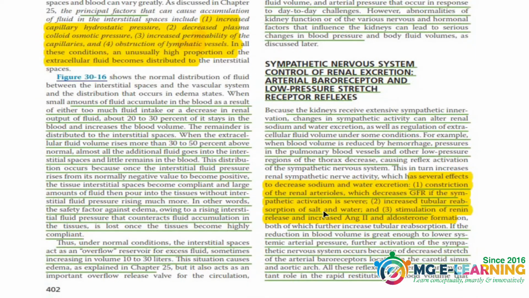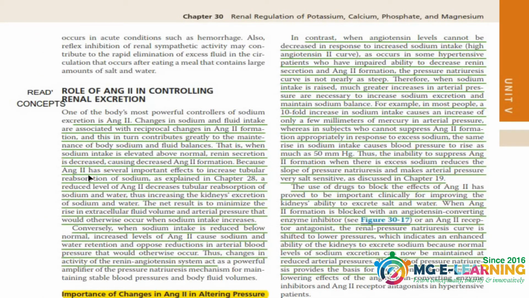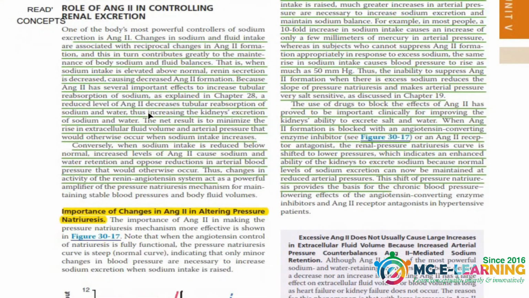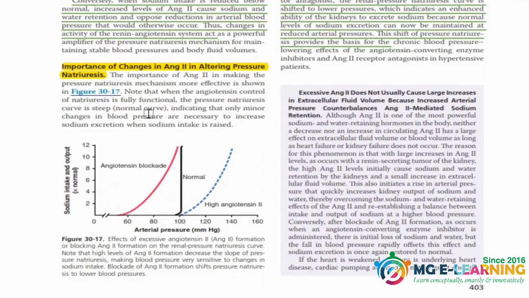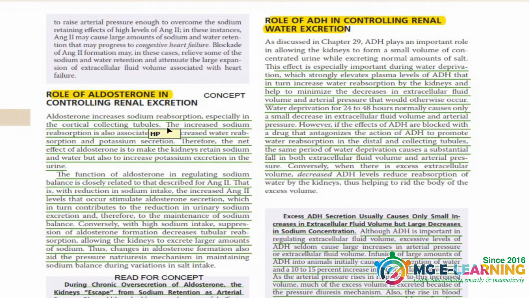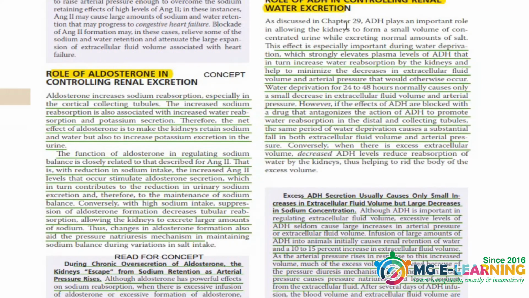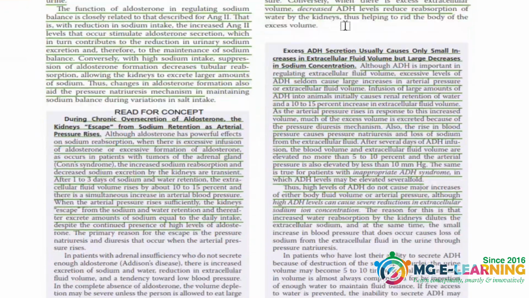This is just for your reading, for your concepts. And again, the role of angiotensin in controlling renal excretion. This is just for your concepts. You just have to read this whole chapter, and this role of aldosterone and role of ADH. These all are just for your concepts. You have to read this.